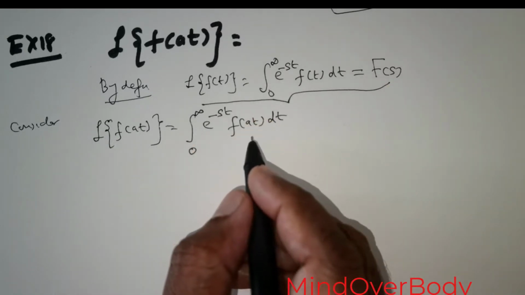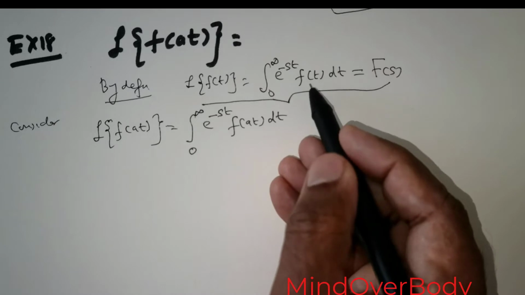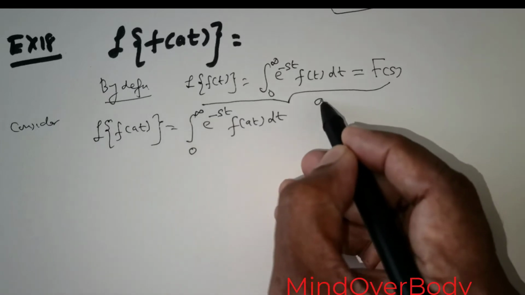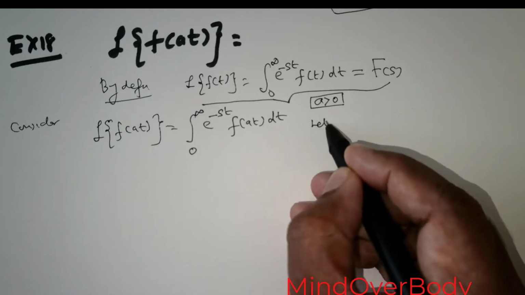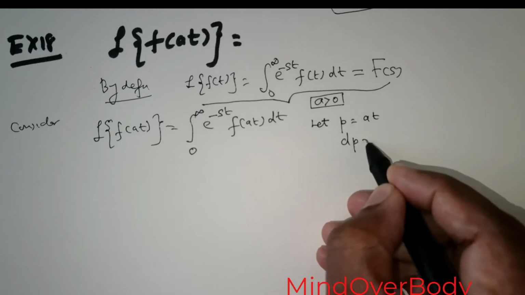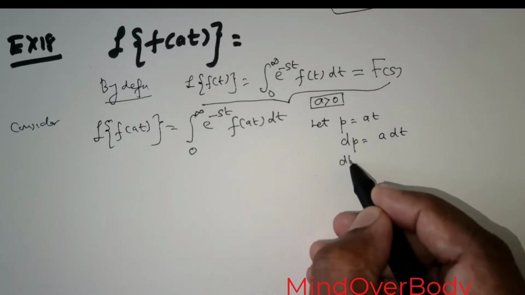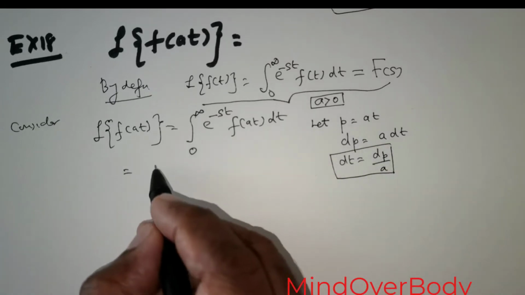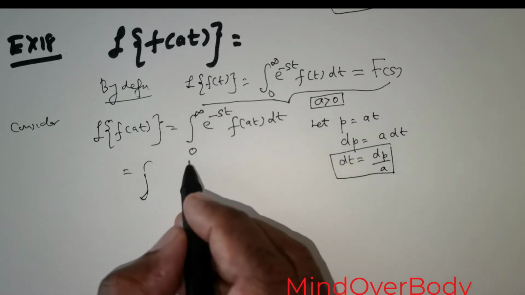Now what I wish to do is change this a(t) to represent a single function. And more so, another important fact you got to know here is the value of a is greater than 0. It's not negative. Now what I would do is let some p be equal to a(t), and I differentiate this. So dp will be equal to a times dt, and from here I can write dt to be equal to dp over a. Okay, so this is going to be equal to, I'm not going to change the integration limits for now. Let me just make the substitutions.